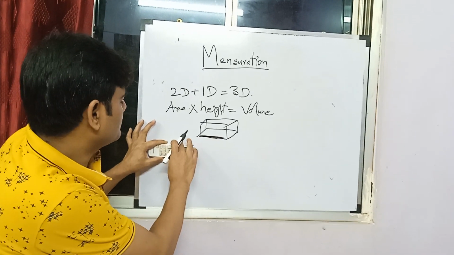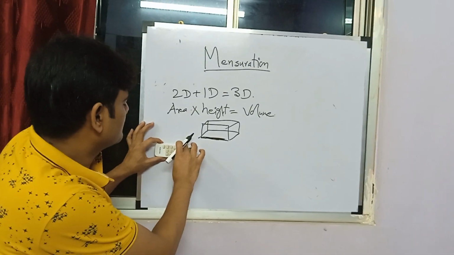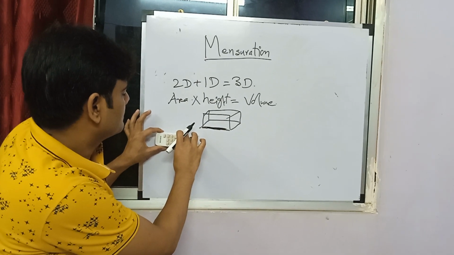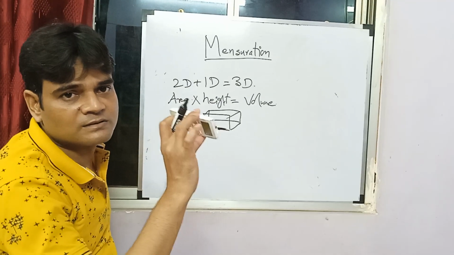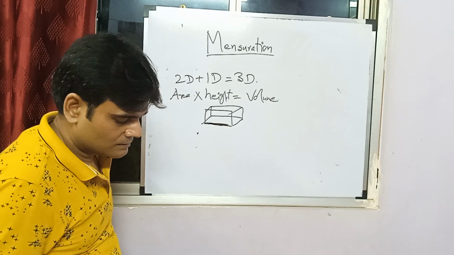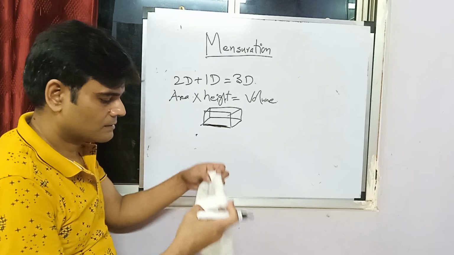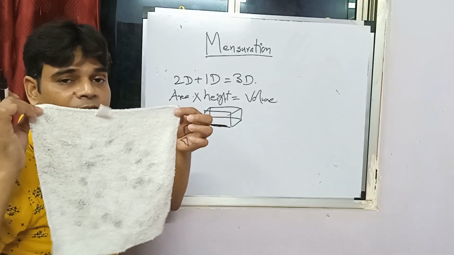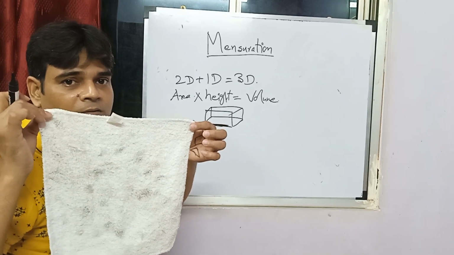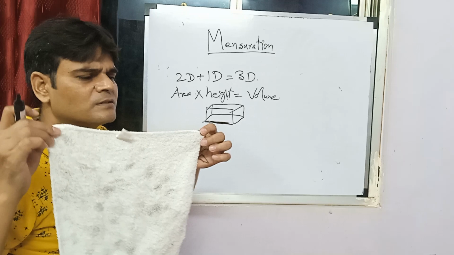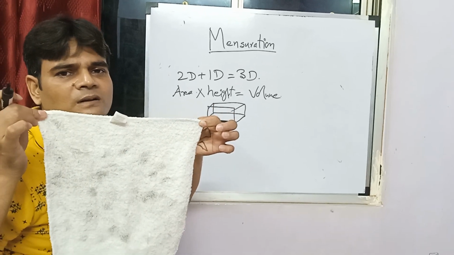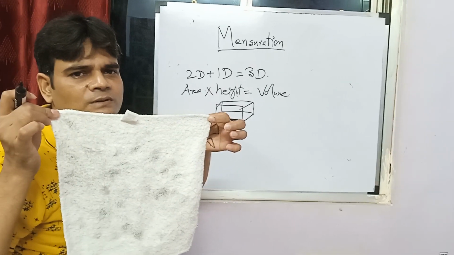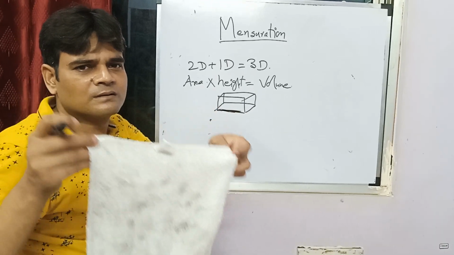I cannot put the whole remote control on the plane. So that's why it's a 3D figure. This one, it's actually a 3D. But it can be said to be 2D because the thickness, the height, is very small. So you have the freedom to call it a 2D.